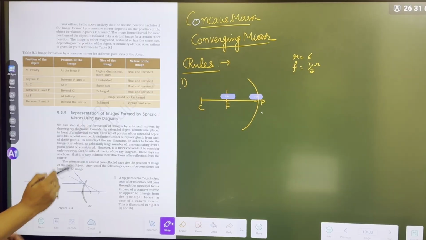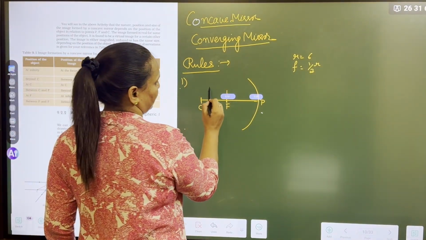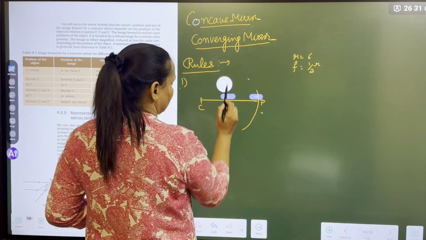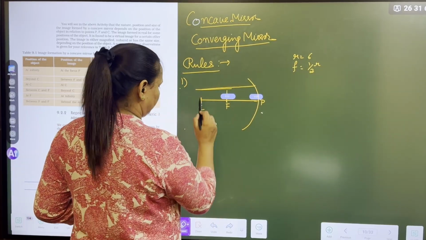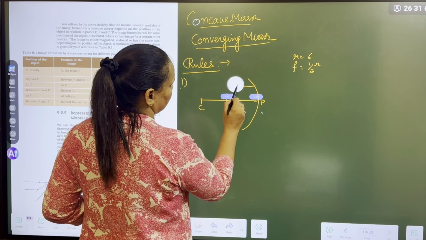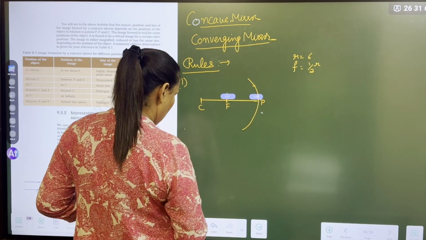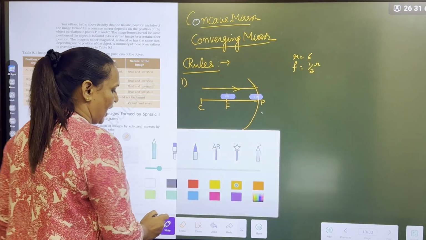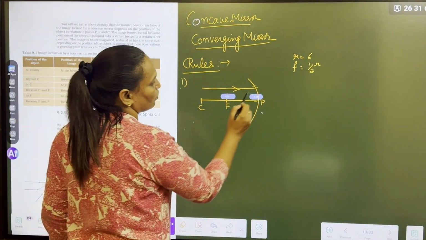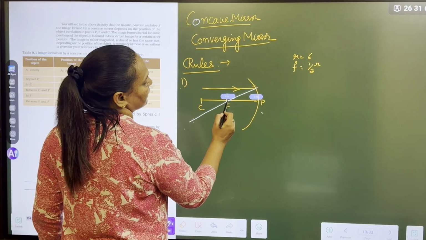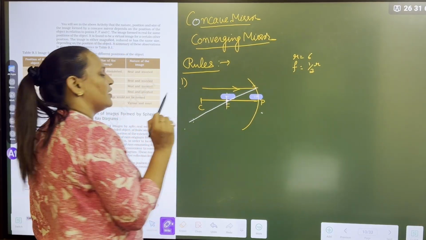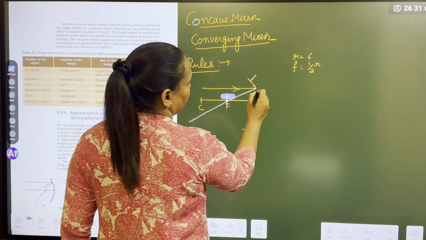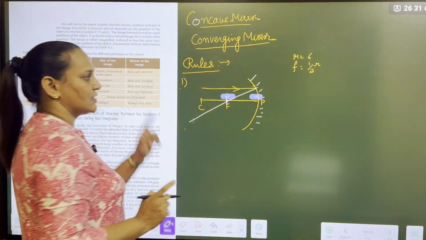First rule says that if any ray is going parallel to the principal axis, how will it reflect? It always reflects through the focus. It should exactly pass through the focus. This is the mirror. Don't forget to put the coating. This is the first rule.